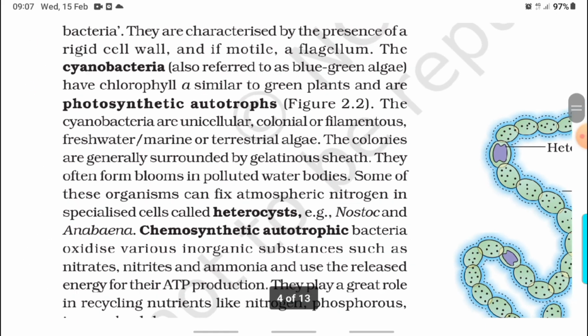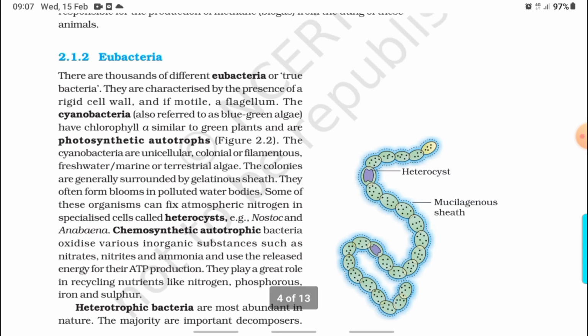Eubacteria. There are thousands of different eubacteria or true bacteria. They are characterized by the presence of a rigid cell wall and, if motile, a flagellum. The cyanobacteria, also referred to as blue-green algae, have chlorophyll a similar to green plants and are photosynthetic autotrophs. The cyanobacteria are unicellular, colonial, or filamentous, freshwater or marine or terrestrial algae. The colonies are generally surrounded by a gelatinous sheath. They often form blooms in polluted water bodies.